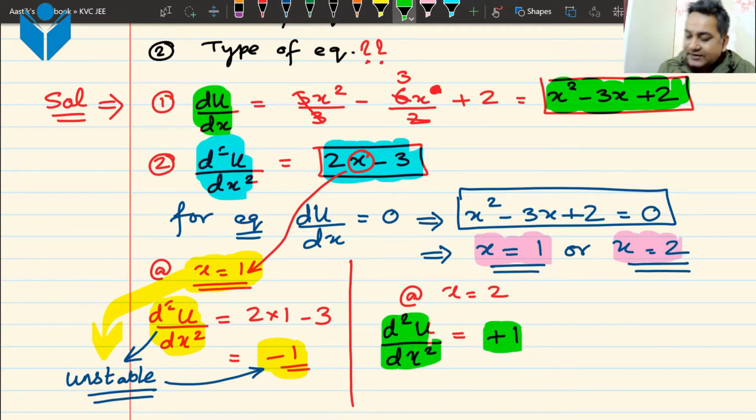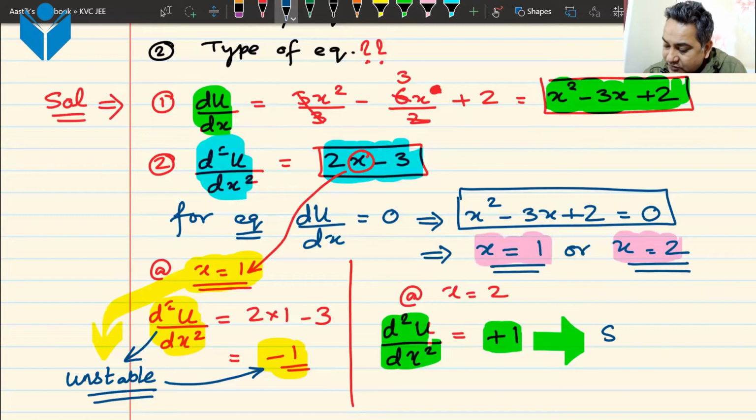Now this second derivative is positive. This implies that this condition is the condition of stable equilibrium. So at one point, you have stable equilibrium, the point of minima, and at the other point you have unstable equilibrium. What is the moral of the story of this question? What do you understand by this question? Can anyone tell me what we have learned from this question?